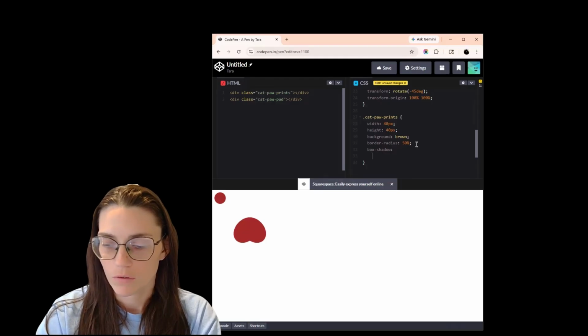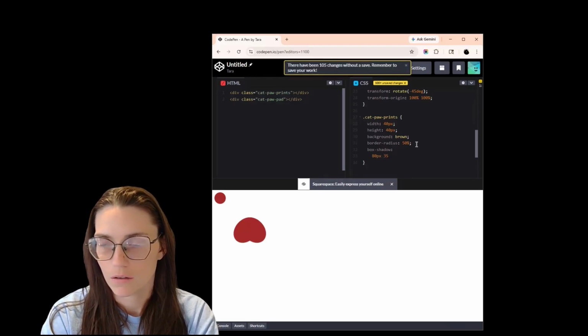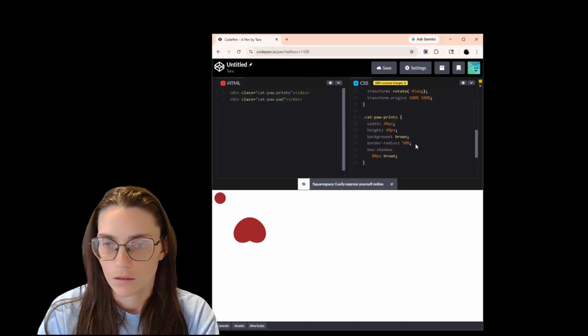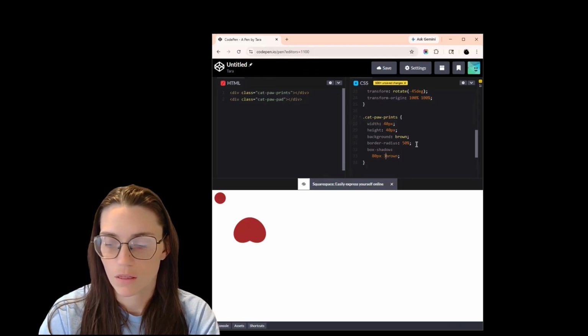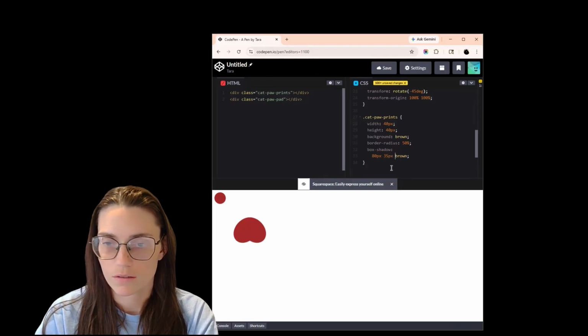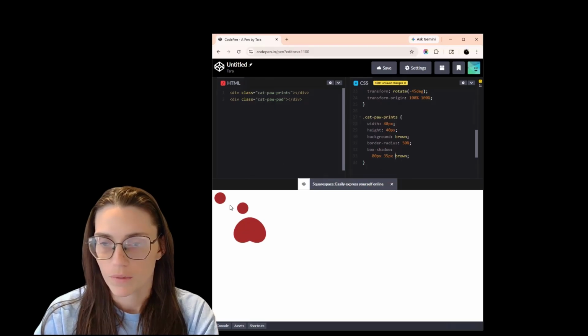So the first one is going to move it to the right. We'll say 80 pixels. And the second, let's see what that does real quick. And we'll just say brown. Okay. Without the other one, it doesn't do anything. So we have to throw in the 35 pixels with it. So that gave us a dot here right by our pad, and that's actually perfectly positioned.